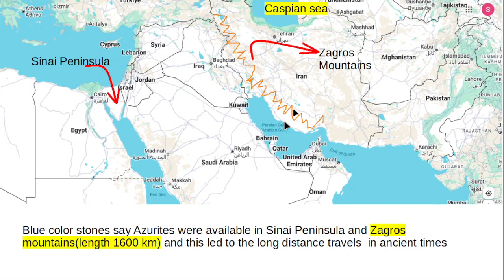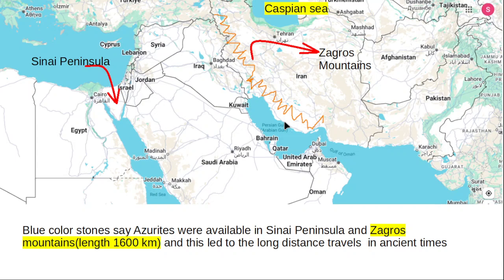This long distance travel finally helped ancient people to invent the wheel, and by the invention of the wheel they invented carts and carriages to carry heavy luggage very easily. Once the wheel was invented, long distance travel became very convenient.